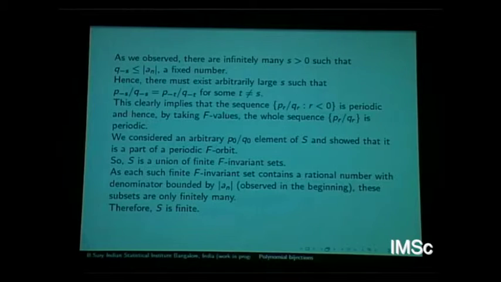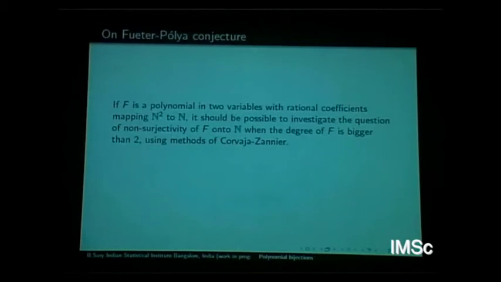So this is just one dimension. I just want to make this comment. Coming to this Cantor polynomial, the idea one has is that if you have a polynomial in a higher number of variables, perhaps we should be able to use methods, like for example Corvaja-Zannier's proof using the subspace theorem and so on, right?